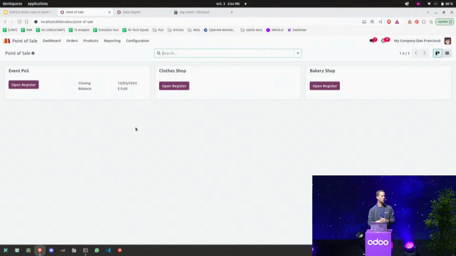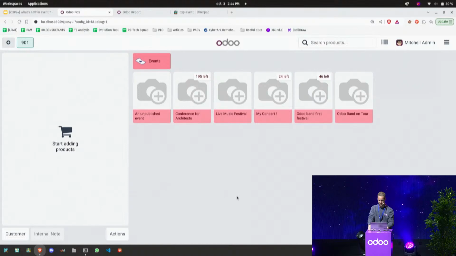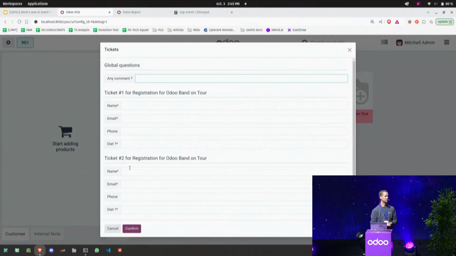So I'm going to open my POS that I created for the event. I check my register, and I have here the list of my events that are currently active. Here, they want to come for the Odoo band on tour, and I will be able to define which pass, a bit the same way as they did on the e-commerce, but here through the POS. Again, one like this and one like that, and I can confirm the registration and the attendance of those people.